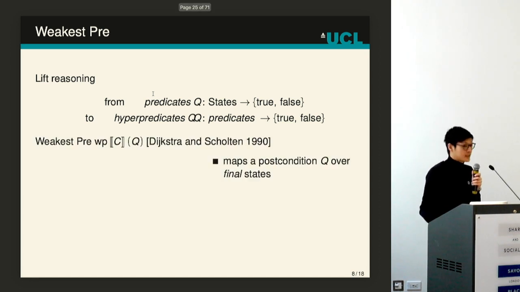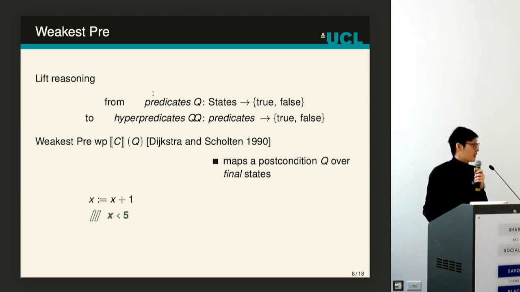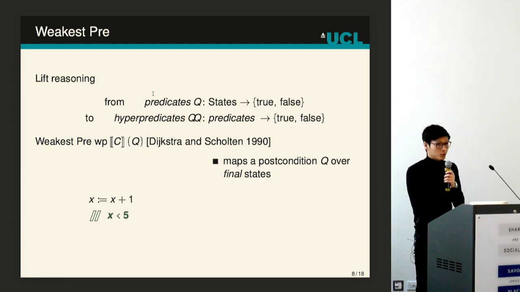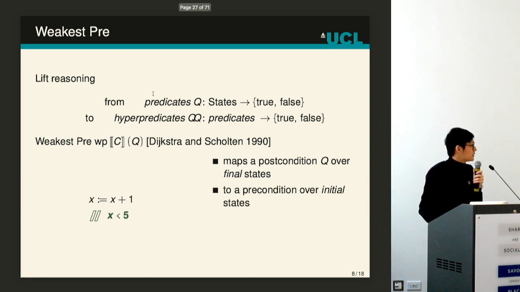So for the classical weakest pre, the idea is that we plug in a postcondition, and in this case, we can take as example x less than 5, and we have a program. Here we increase x by 1, and we want to find a precondition, so a condition over initial states, such that all the states in this precondition after executing the program C will terminate with x less than 5. And clearly here the precondition is just x less than 4.